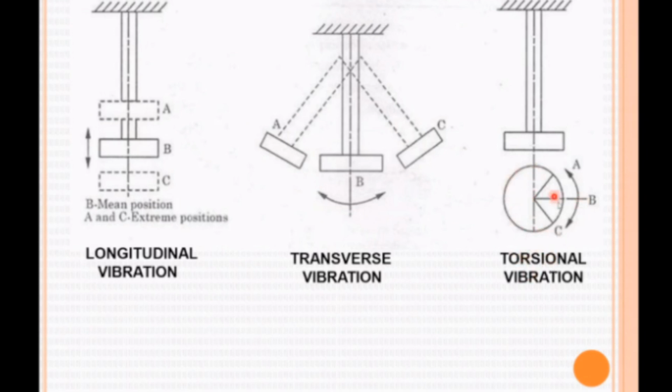From this figure, we know that this shaft is rotating along the axis of the shaft. Since the disc is vibrating around the axis of the shaft with a twisting moment, this vibration is known as torsional vibration. So these three types of vibrations are the types of free vibration.